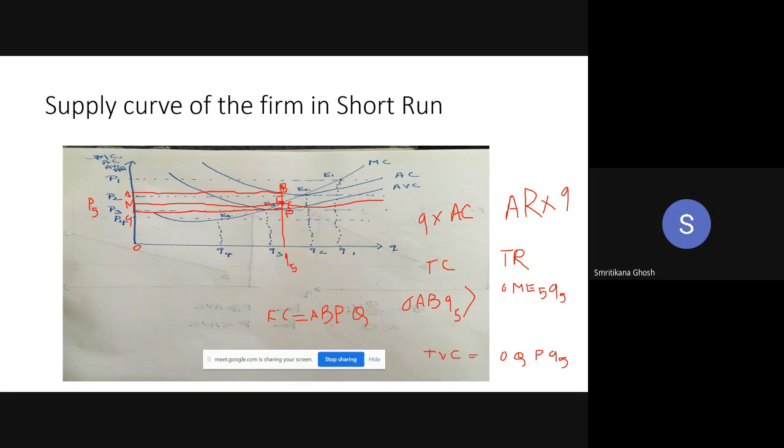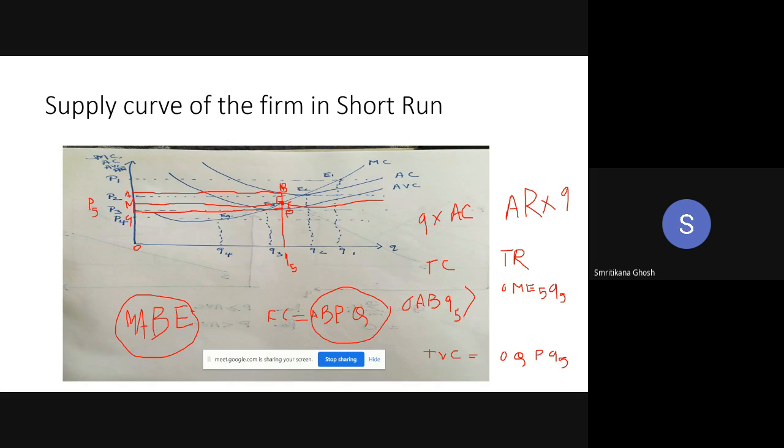But if you stay in production, you have to bear the variable cost, and the variable cost is covered by your total income. And part of the fixed cost is also covered by your total income. So in that case, your loss is MABE if you stay in production, and ABPQ is the loss if you leave the production.